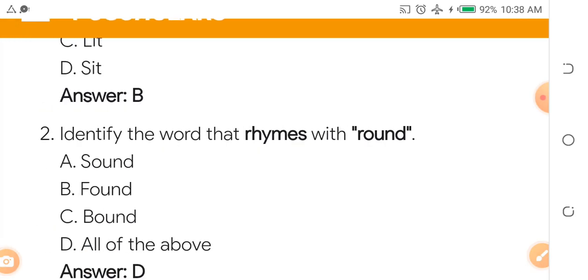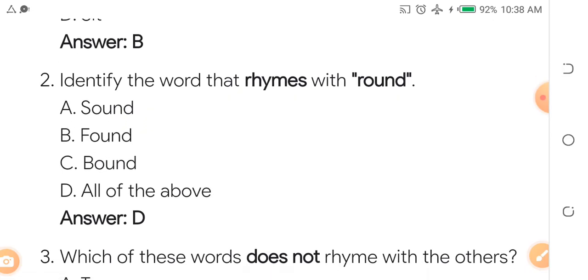Are you still with me? Identify the word that rhymes with round. A. Sound. B. Found. C. Bound. D. All of the above. Let's look at the question again. Identify the word that rhymes with round. A. Sound. B. Found. C. Bound. You can say that all of them rhyme together. So the answer is what? All of the above. Are you following?